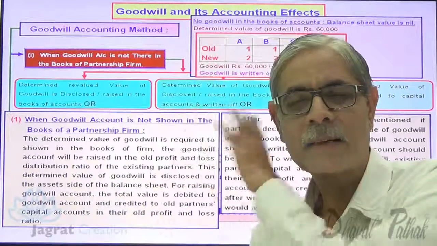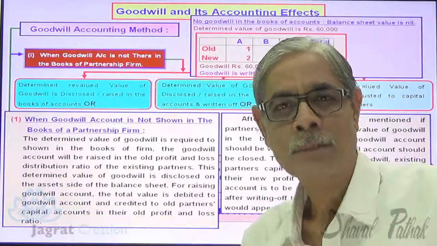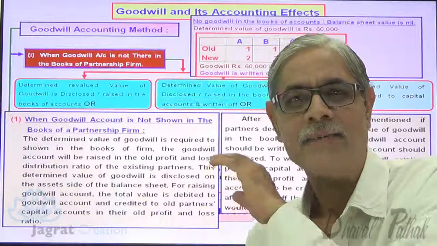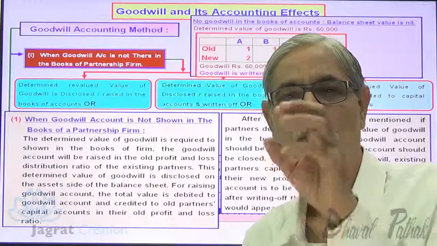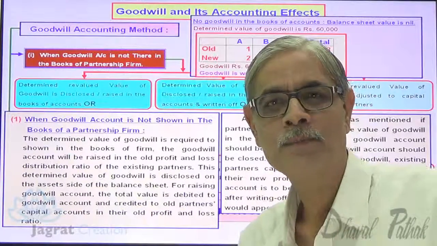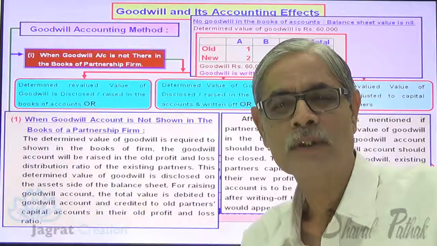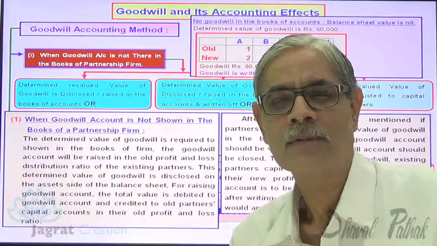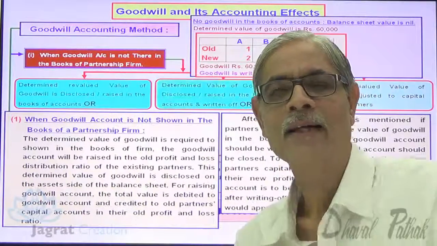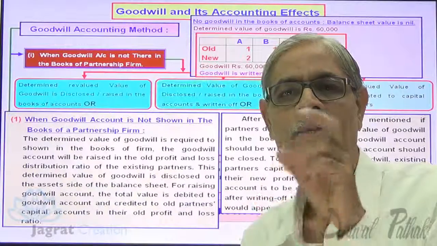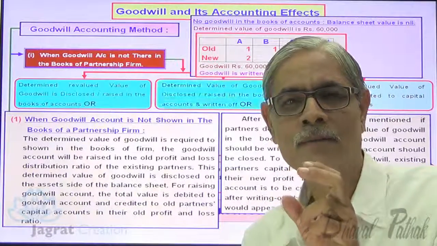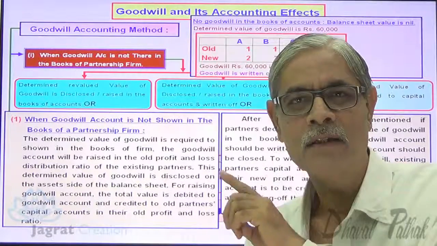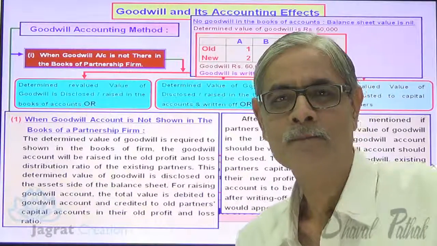Second, C's capital account credit 8,000, because 20,000 is credited in the first entry and 12,000 debited in the second entry. So what is the joint combined entry of these two? A's capital account debit 4,000, B's capital account debit 4,000, C's capital account credit 8,000. This is known as the net effect on the capital accounts of accounting of goodwill under this sum.